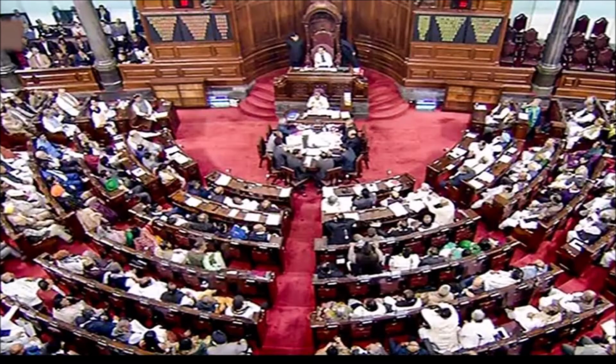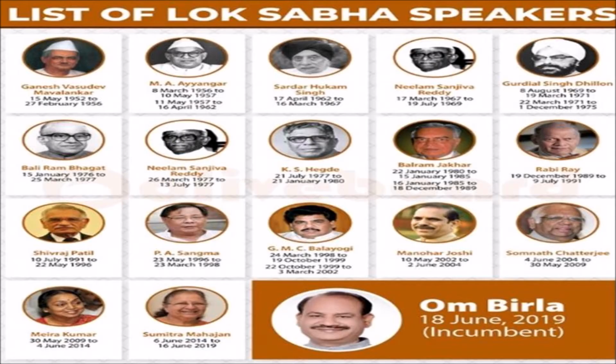Lok Sabha, called the House of People. Total members is 545. In this, 543 members are directly elected from the people of India. 2 members will be nominated by the President. 5 years of term, but it can be dissolved within its term. Speaker is the head of the House.